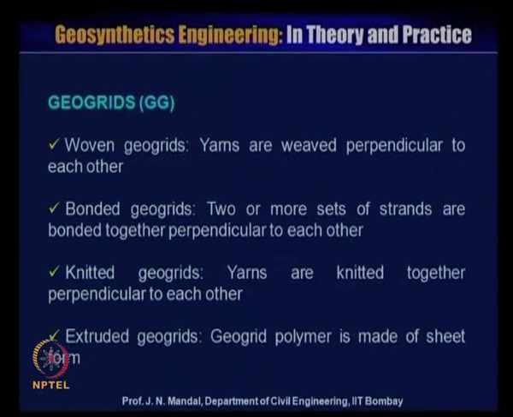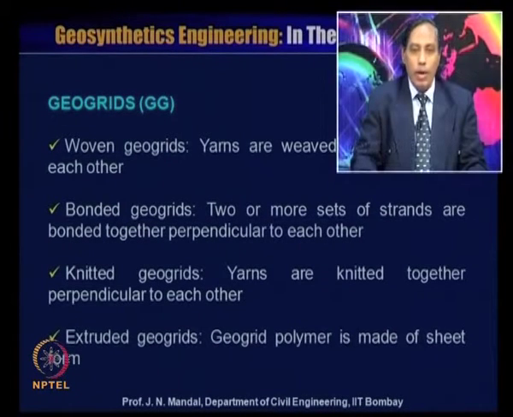There is a bonded geogrid, where two or more sets of strands are bonded together perpendicular to each other, or a knitted geogrid, where yarns are knitted together perpendicular to each other. An extruded geogrid is made from polymer in sheet form. I am showing you some of the geogrid material.